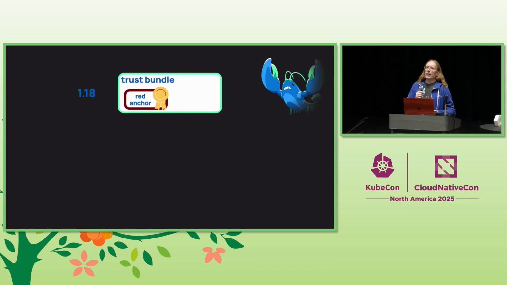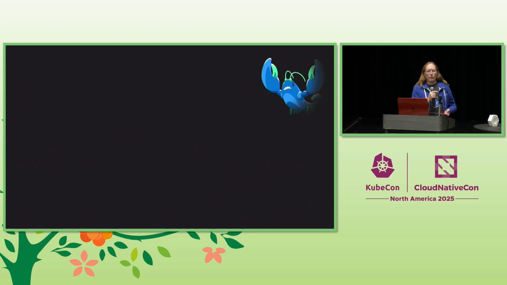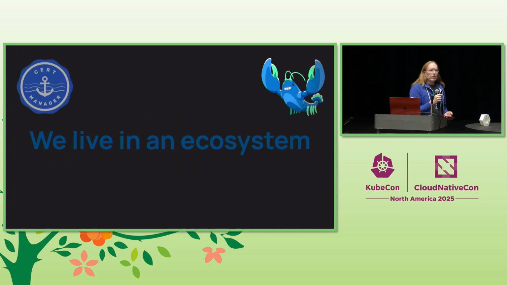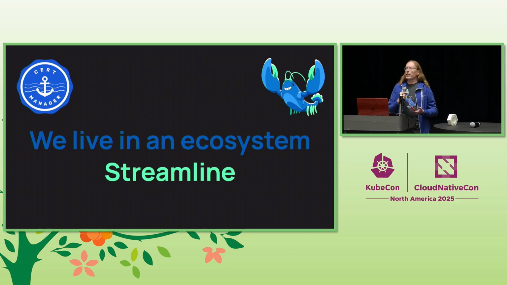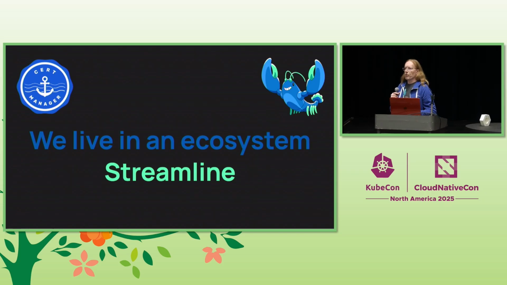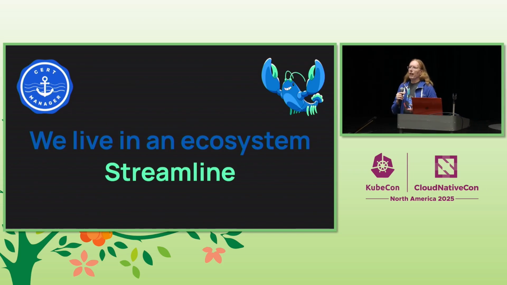So first off, if you happen to run into this, I'm sorry. But also, the moral of this story is not that Cert Manager is horrible. It is not that Linkerd is terrible. It kind of is that certificates are awful, but we'll get to that later. No, the moral of this story is that we live in an ecosystem. All of us are working on projects that have to get along with other projects. To the extent that we can figure out ways to better streamline that part of working together, that pays massive dividends, and everybody will be happier.